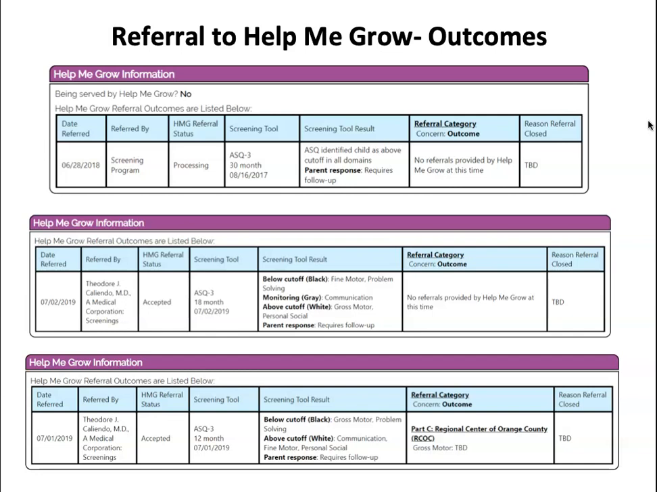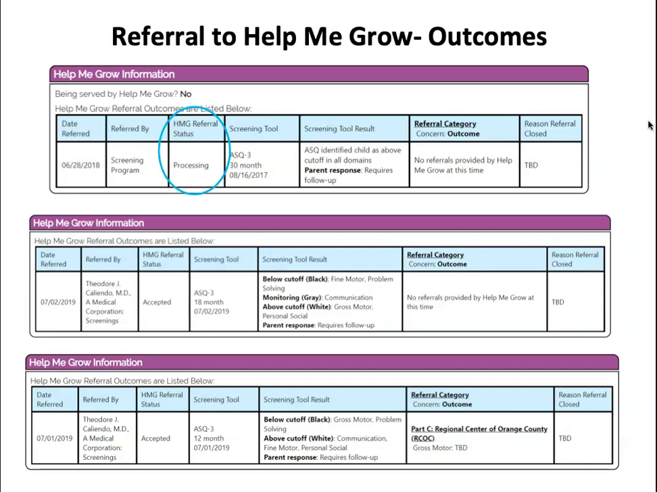As you may remember, on the child homepage, there is a section for Help Me Grow information. So as soon as you've made a referral, you'll be able to track outcomes on the child's homepage. I want to walk you through what you will see in the different stages of our care coordination process. In this example, we checked the box for refer to Help Me Grow and clicked save. So the Help Me Grow referral status is processing.